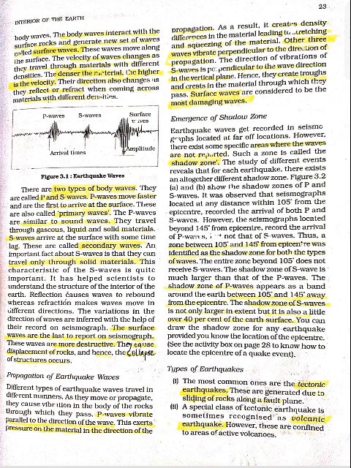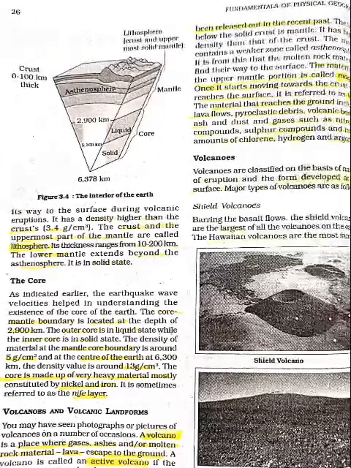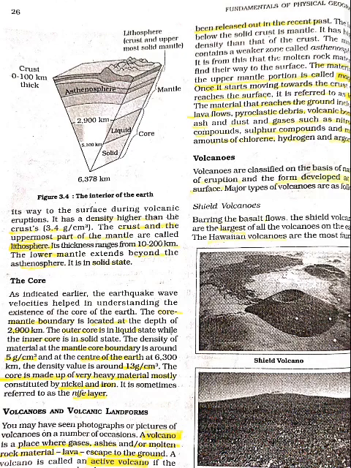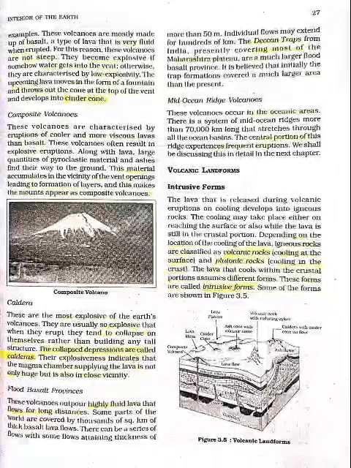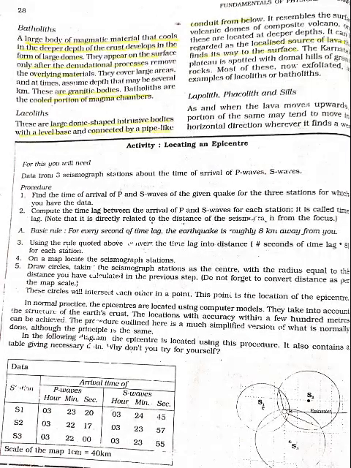the shadow zone. This topic, shadow zone, it is related to earthquake waves, and the effects of earthquake, how we measure earthquake, and also about the structure of the earth. There are three main layers: crust, mantle, core being the innermost. Volcanoes and volcanic landform. We'll study about different types of volcanoes and the intrusive landforms formed by a volcano.